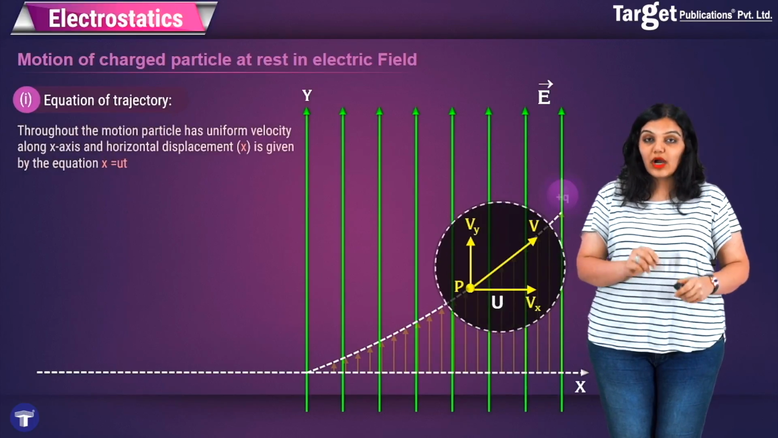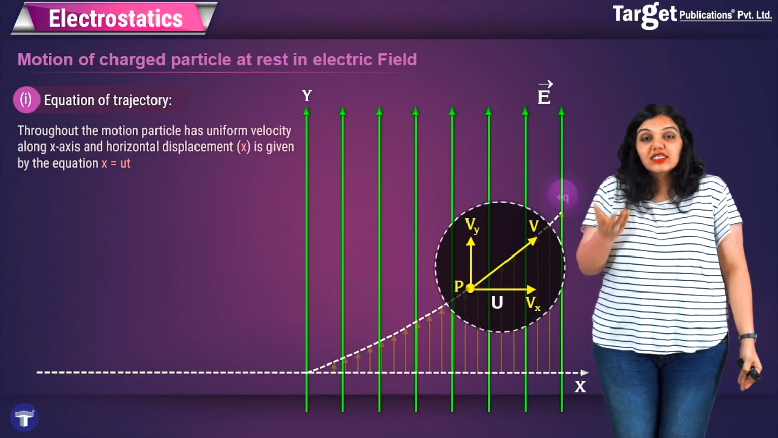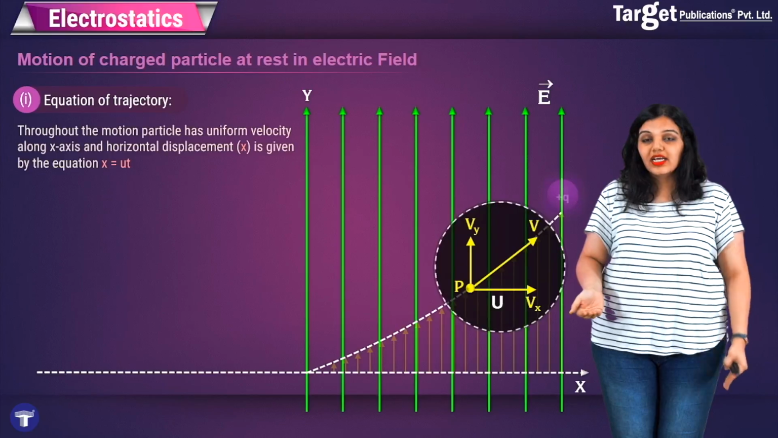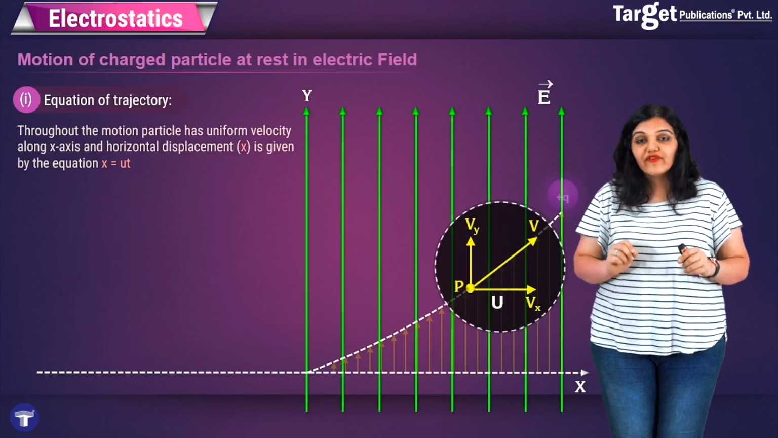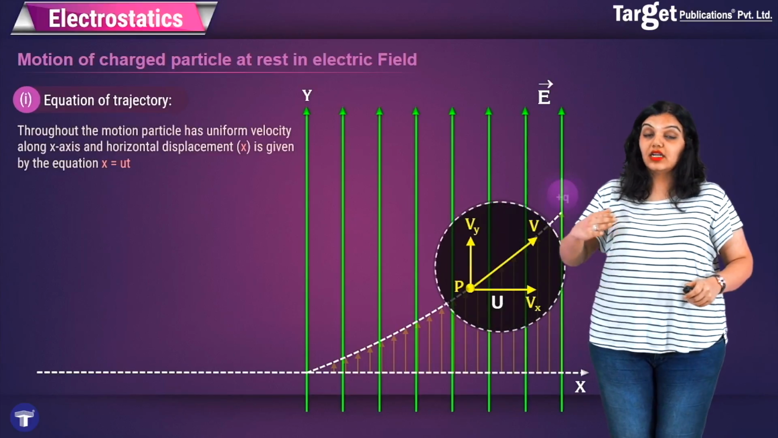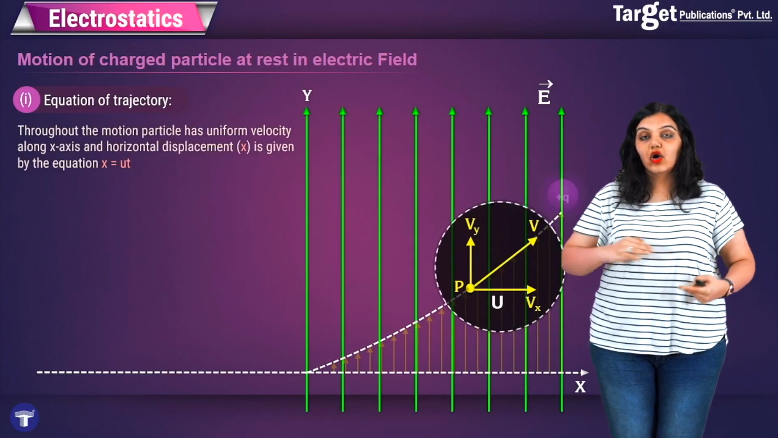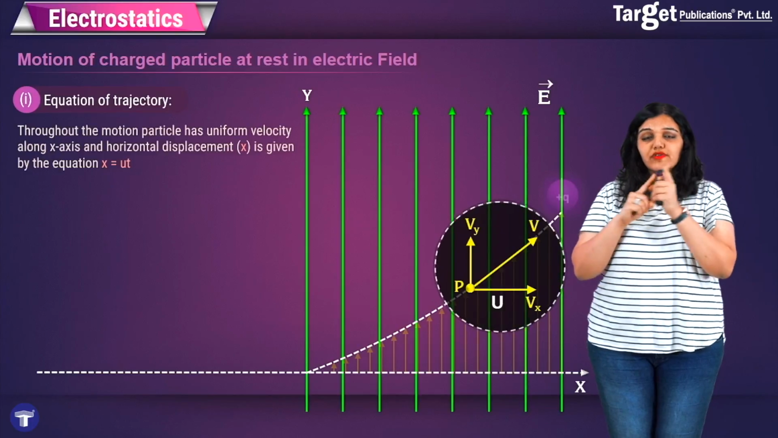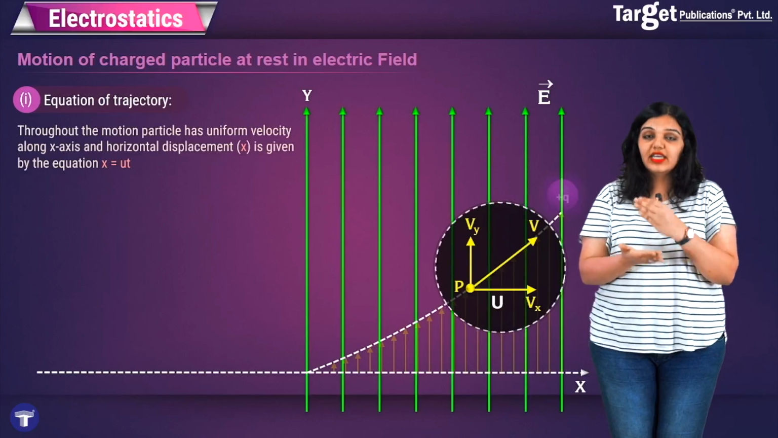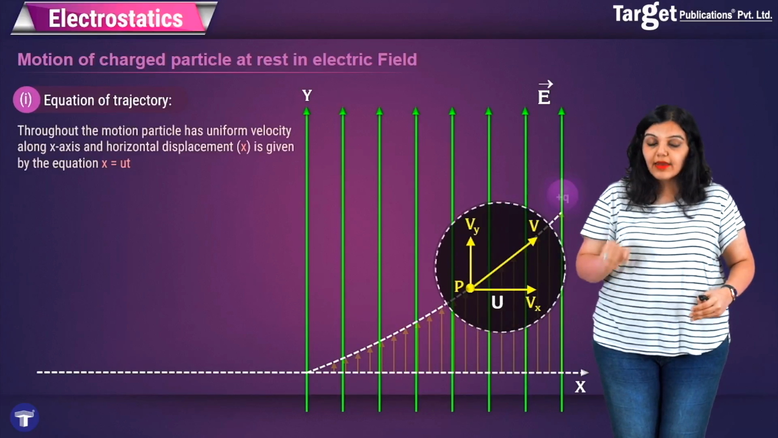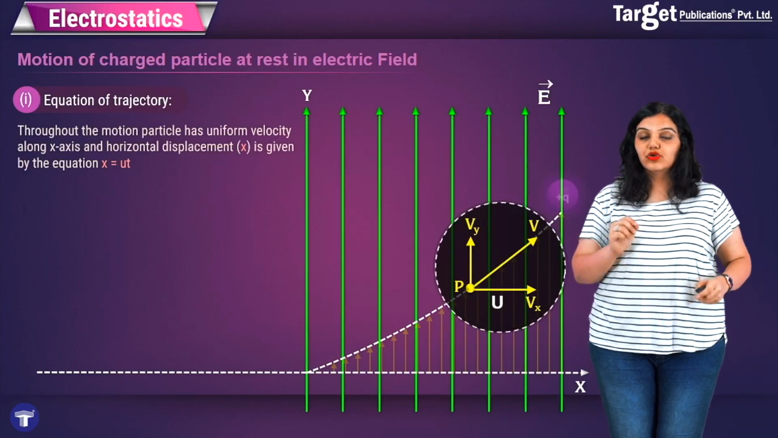From here, I can say that throughout the motion, the particle will have uniform velocity along the x direction. Why is that? Because the electric field is not acting along the x direction, and therefore the velocity of the particle along the x direction will not change. And so if I want to find out the distance covered by the particle along the x direction, I simply have to write down velocity into time, which will give me the distance traveled along the x-axis. We know the initial velocity was u, and because there's no electric field acting along the x-axis, the final velocity at point P, Vx, is also u. Multiply that by the time duration, that is t. So I get the distance traveled along the x-axis is x is equal to ut.